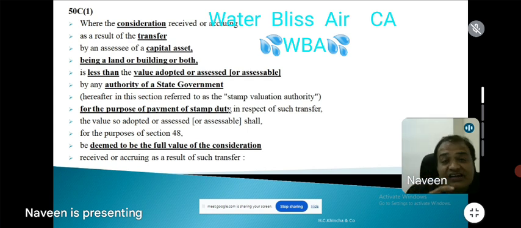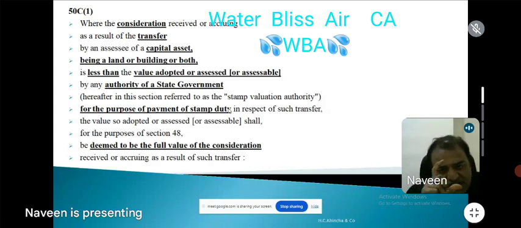If the joint development agreement is unregistered, then it does not amount to transfer. You cannot apply 2(47)(v) read with the Transfer of Property Act 1882. Why? An amendment came in 2001. As per section 17(1A) of the Indian Registration Act 1908, a joint development agreement has to be necessarily registered. The amendment came way back in September 2001. Anyway, so the transfer has a wide meaning within 2(47) of a capital asset.